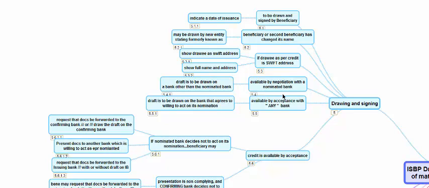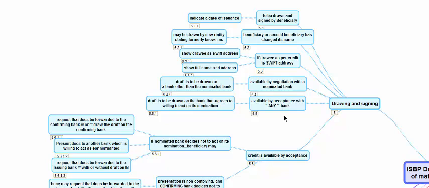If a draft is drawn on the nominated bank, they will have to honor the draft but cannot negotiate a draft. To enable them to negotiate a draft, the nominated bank should not be the drawee of the draft. If it is available by acceptance with any bank, then the draft should be drawn on the bank which is willing to agree as per the nomination.